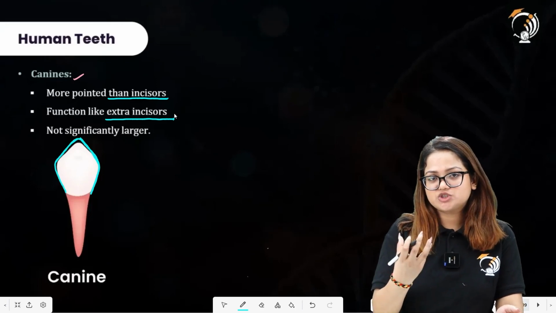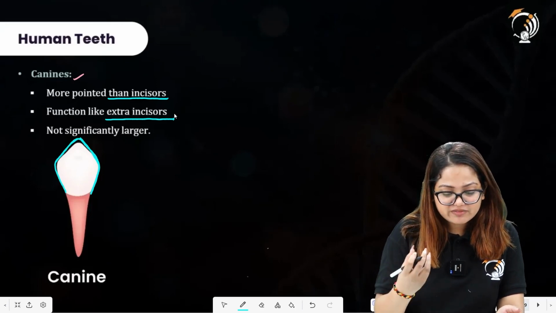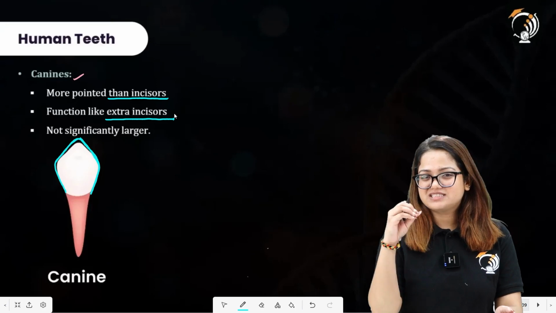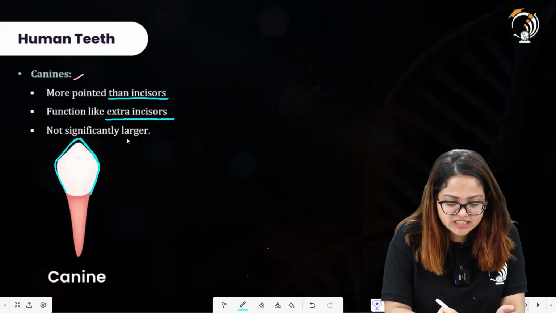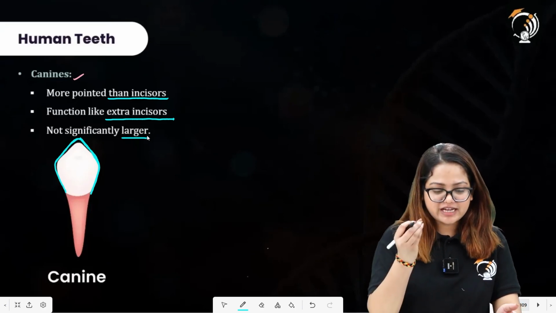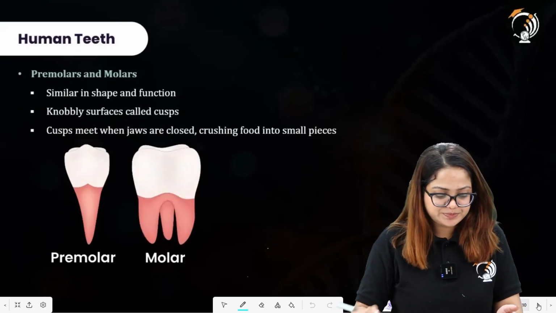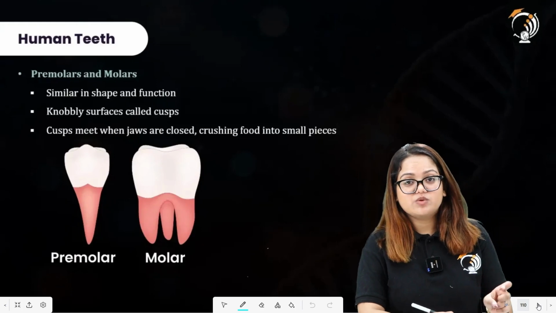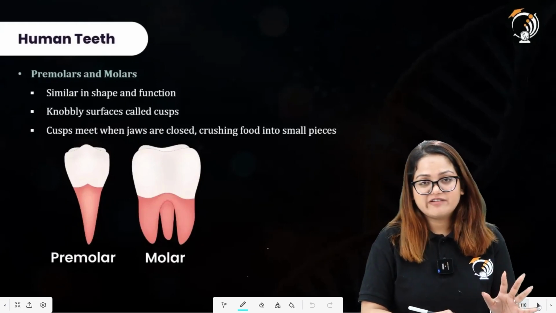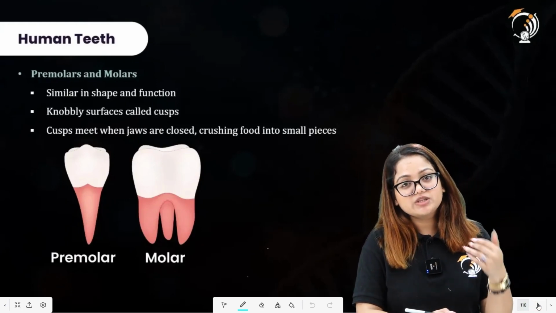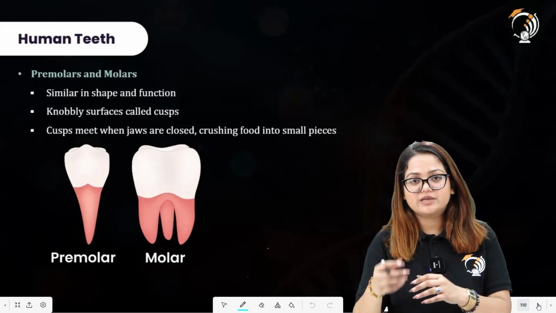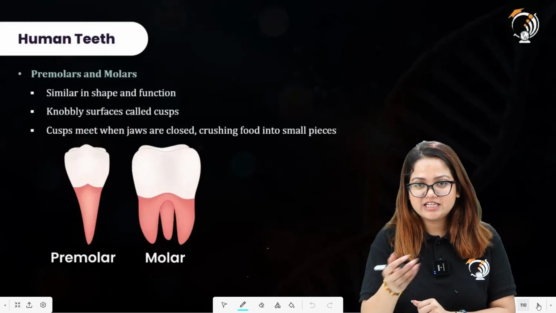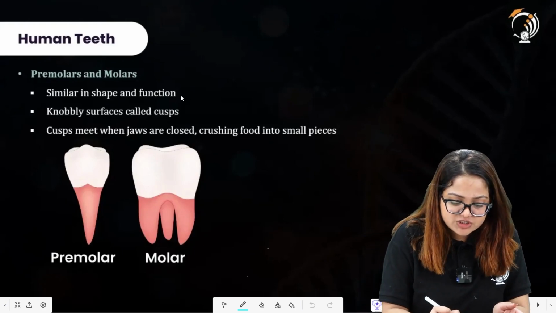They have this function of biting, but they also have this function of a slight tearing of any food material that you have. Not significantly larger, they are smaller in size and pointed in structure. Talking about premolars and molars, there have been questions that directly ask about their functions as well. So they will group the premolars and molars, then they will ask you about the functions of these particular teeth. Similar in shape and function.